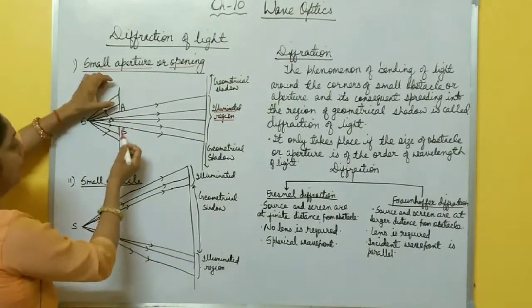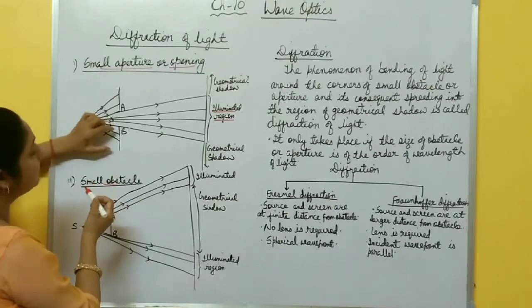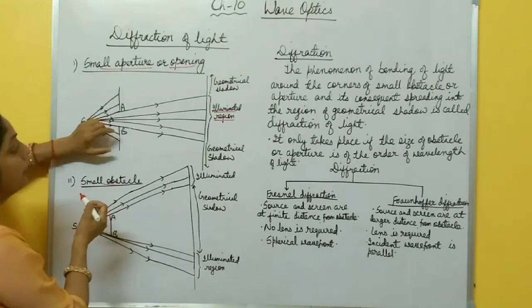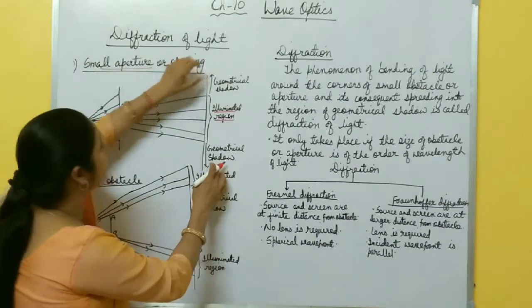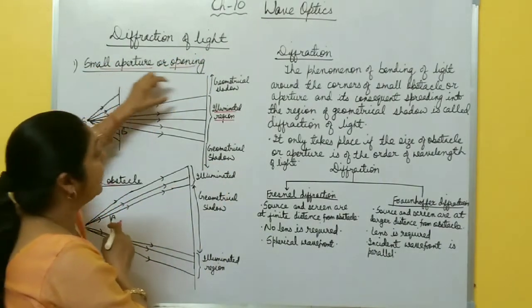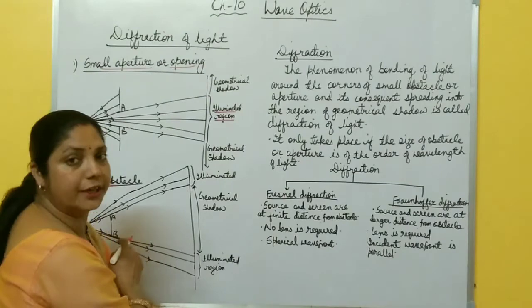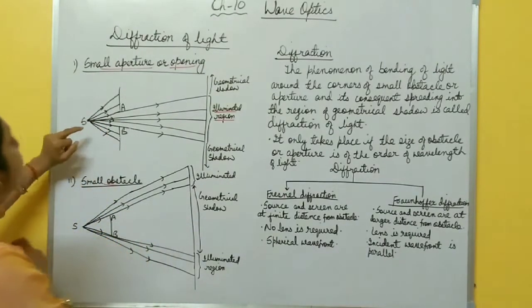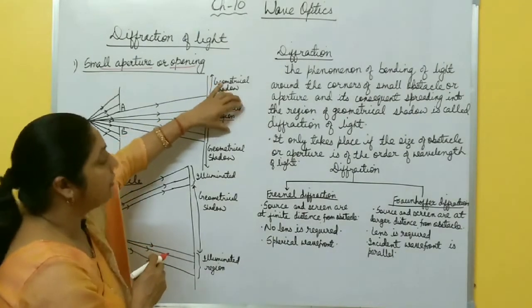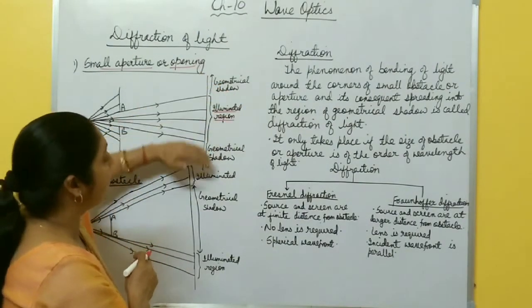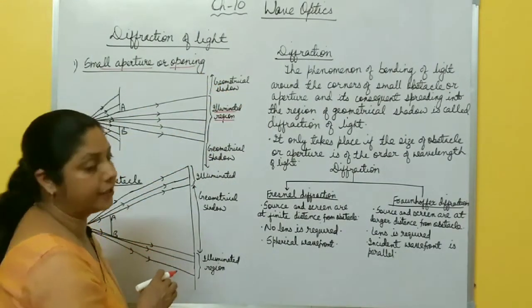But above A and below B, light does not pass through. So above the illuminated region and below the illuminated region, there is a shadow of this part, and that region is called the geometrical shadow region. So in case of a small aperture, in the central region there is an illuminated region, and above and below the illuminated region there is a geometrical shadow region, right?